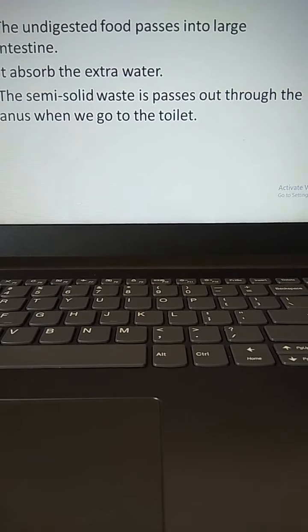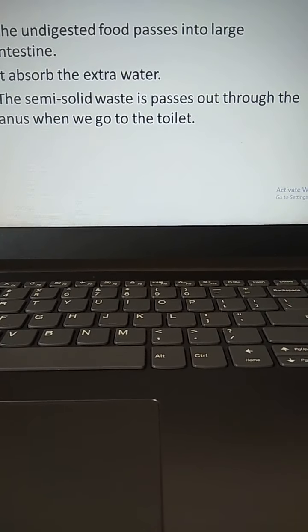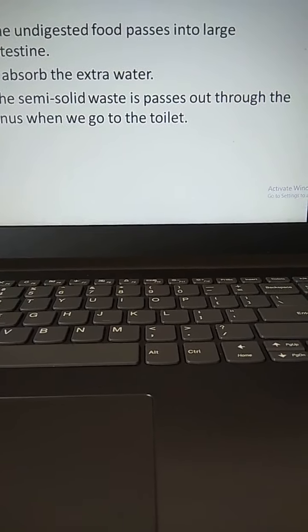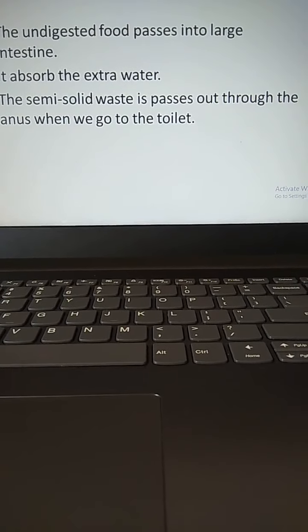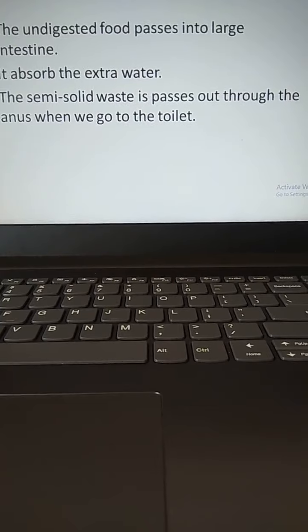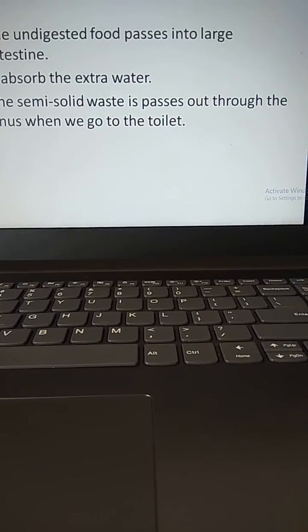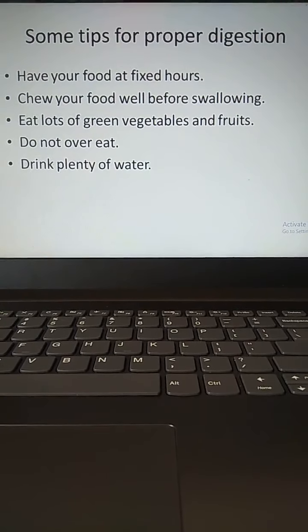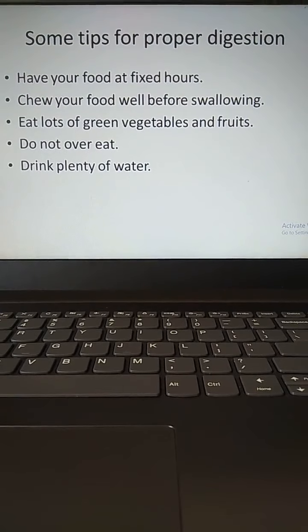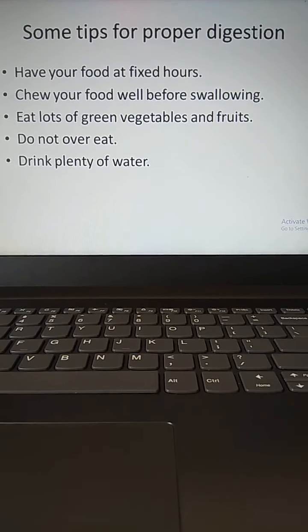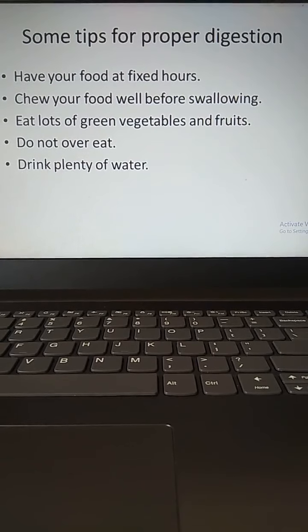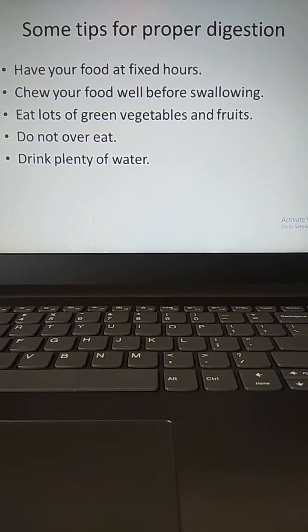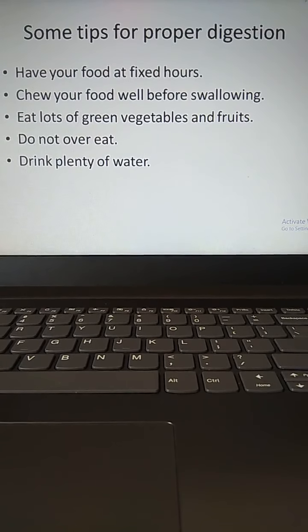Some tips are there for proper digestion. If you do not digest your food properly, then you might have problems like stomach ache, diarrhea, vomiting. So for that purpose, keep these tips in your mind. Have your food at fixed hours. Keep your timings fixed. Chew your food well before swallowing. When you keep your bite in your mouth, chew your food very well right there.